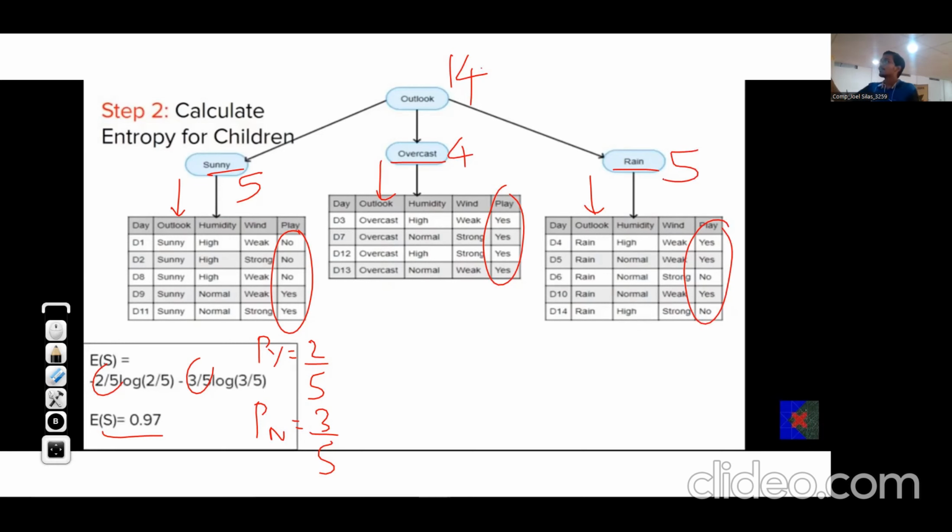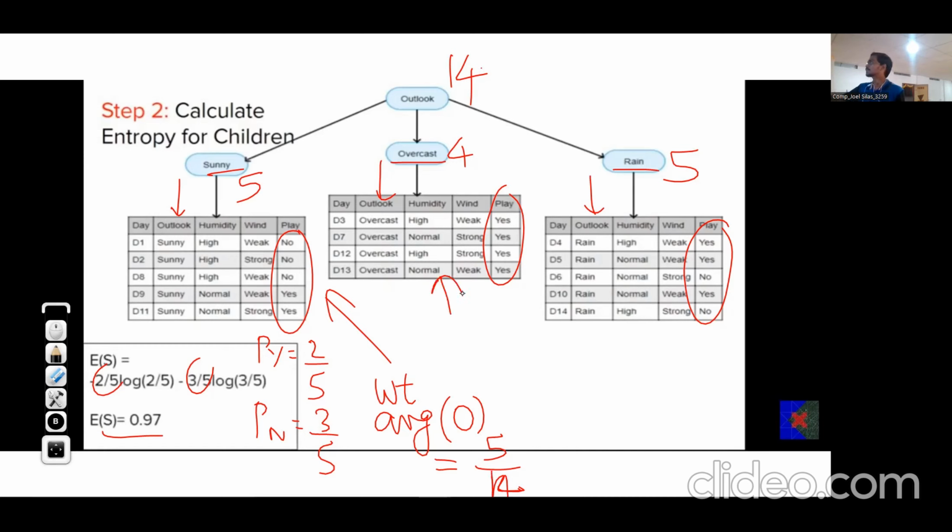So the weighted average for overcast is nothing but the number of examples for overcast divided by the number of examples for the parent, that is outlook.